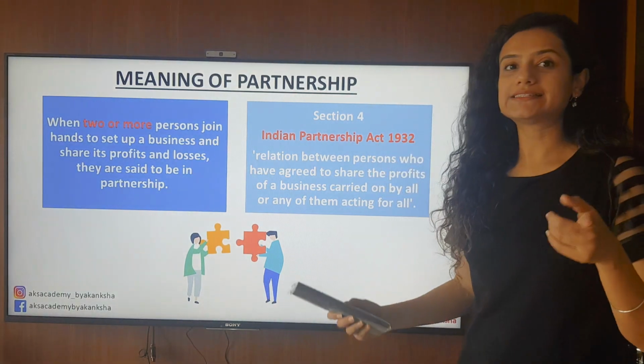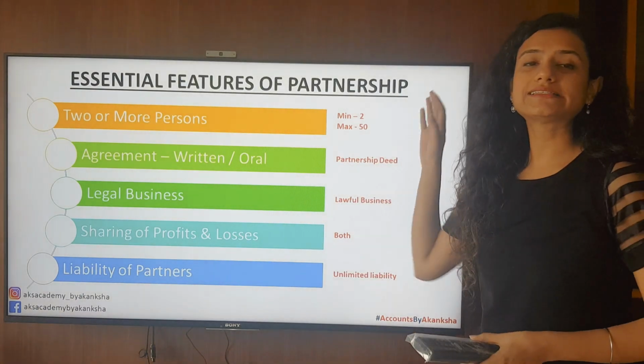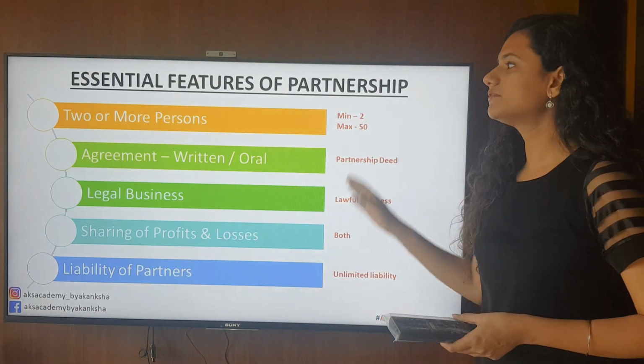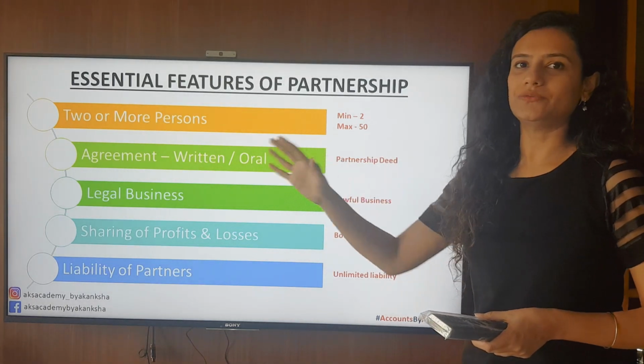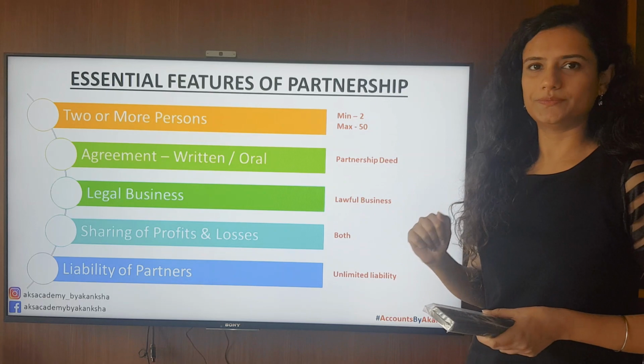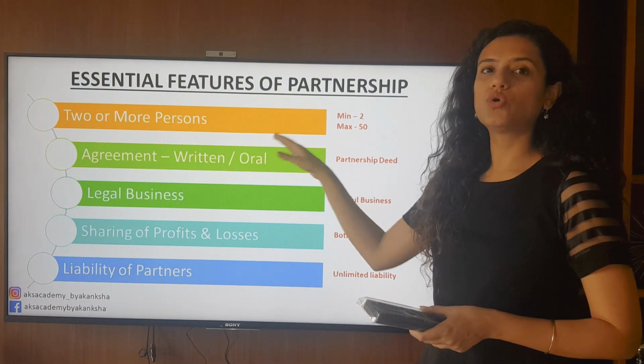Now let's understand the essential features of a partnership, and this is extremely important because even if one of the features is missing, then that does not mean that we are talking about a partnership. So the first essential feature is two or more persons.